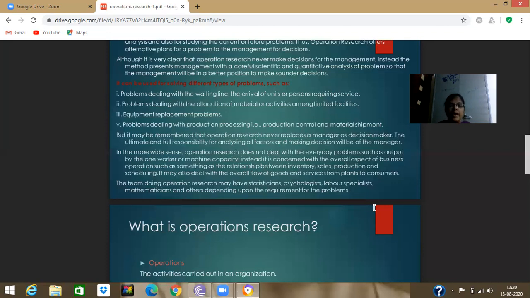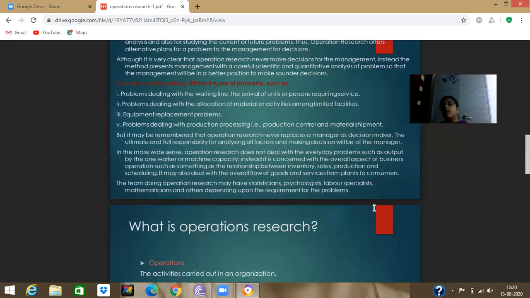Actually, the operations research method is manual work, so definitely we need a person. The main disadvantage of operations research is that without manual work we cannot get the solutions. So if we want to do operations research, we definitely need statisticians, psychologists, lab specialists, mathematicians, and others depending on the requirement of the problem.